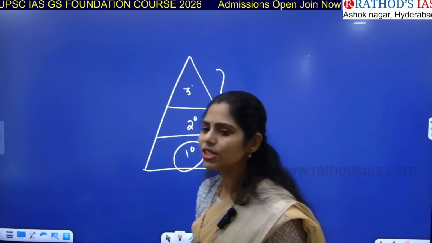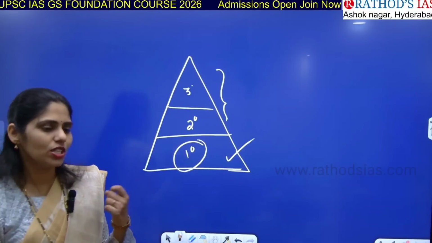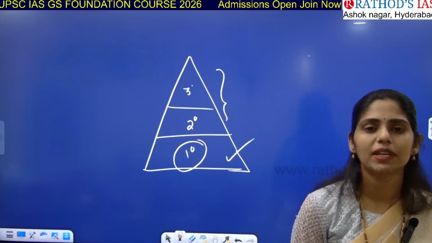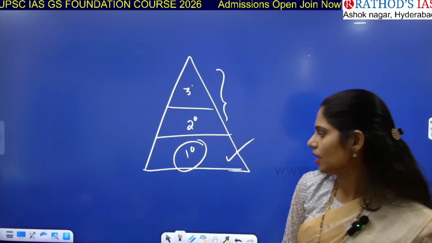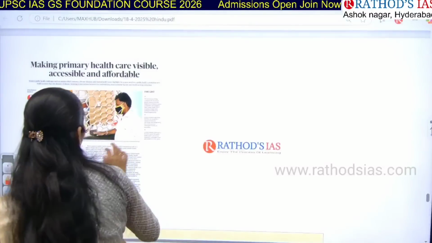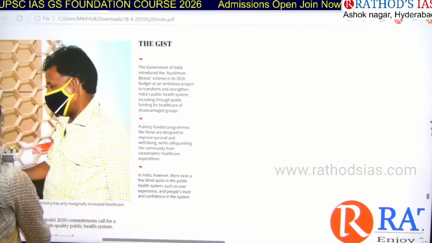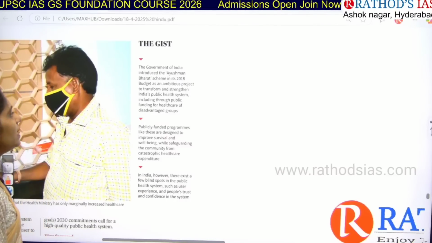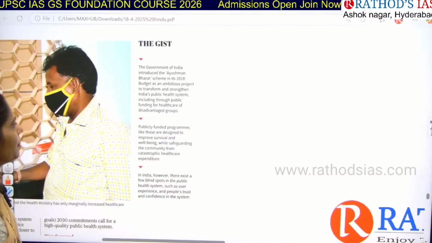The government also came up with a scheme called Ayushman Bharat, right? This scheme focuses more on the secondary and tertiary sectors. Under this scheme, how much amount will the government give? 5 lakh rupees for a family, right? This article is saying that the Government of India introduced an ambitious scheme called Ayushman Bharat. It was started in the year 2018 in India.